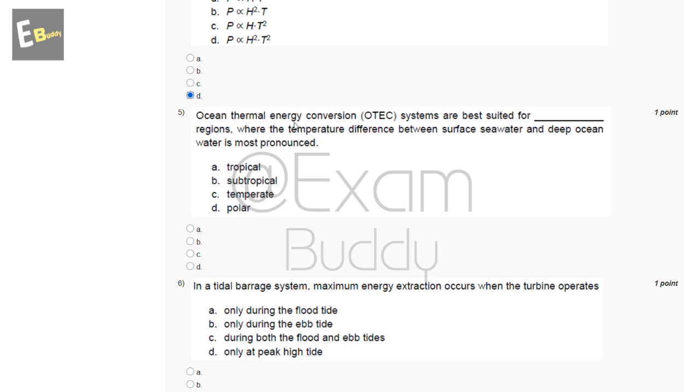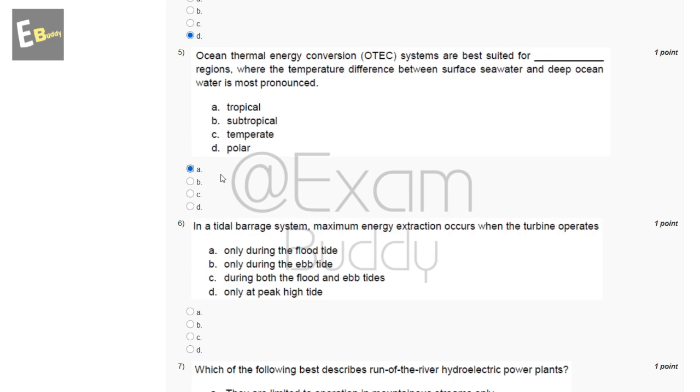Ocean thermal energy conversion, OTEC, systems are best suited for dash regions where the temperature difference between surface seawater and deep ocean water is most pronounced. So these are the options: tropical, subtropical, temperate, polar. So the answer of our fifth question is A, tropical. Now let's go to the sixth question.